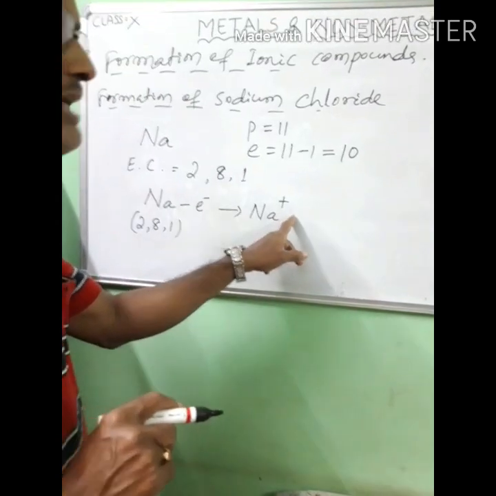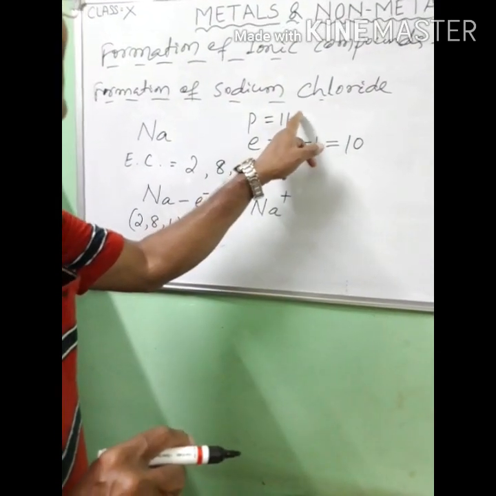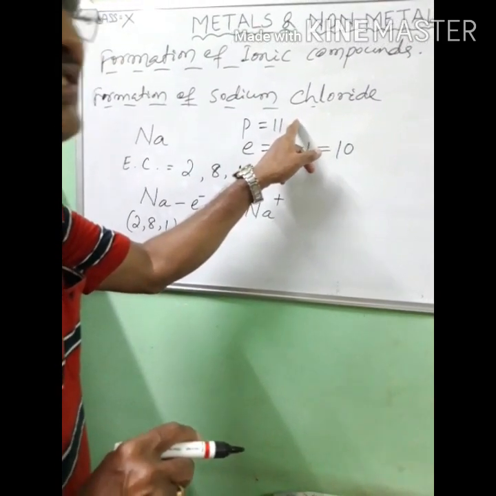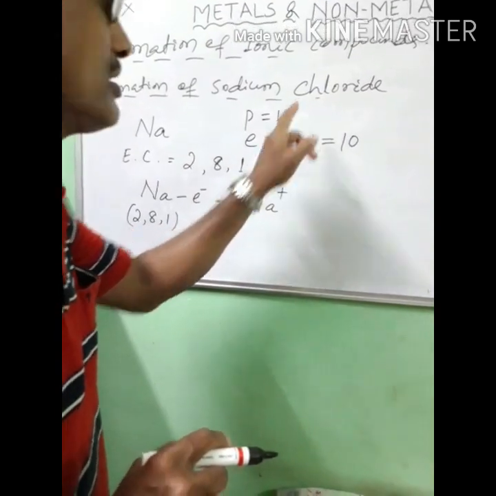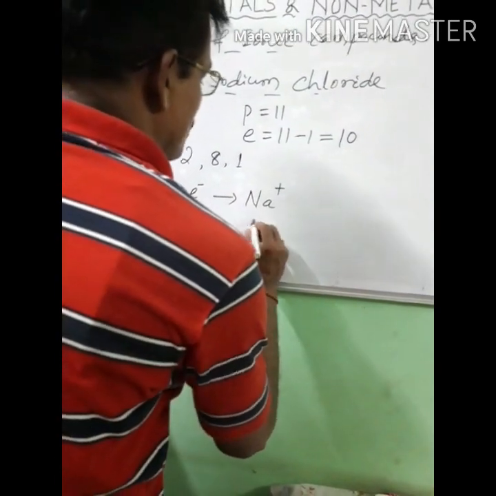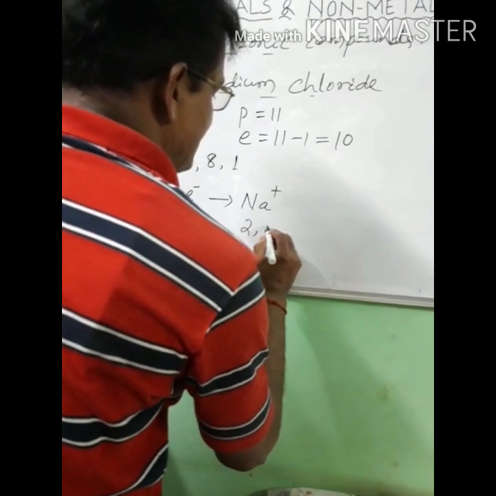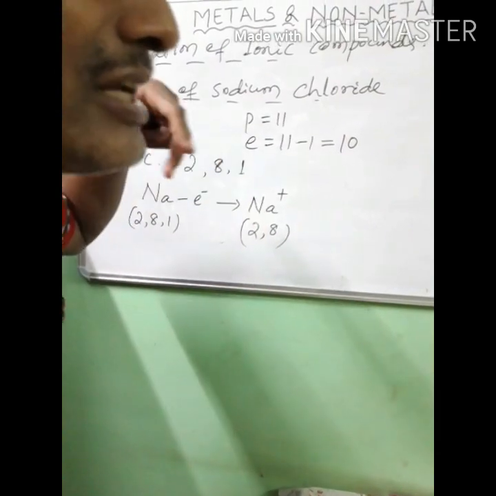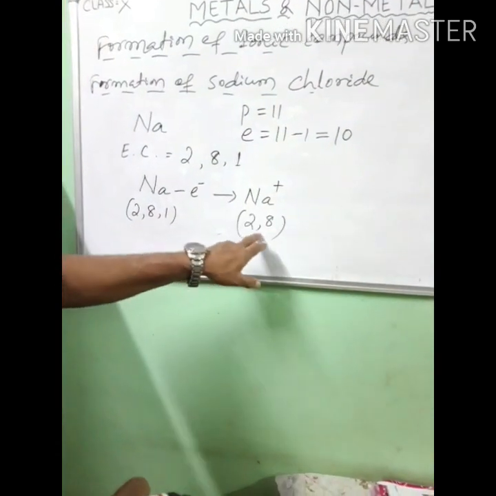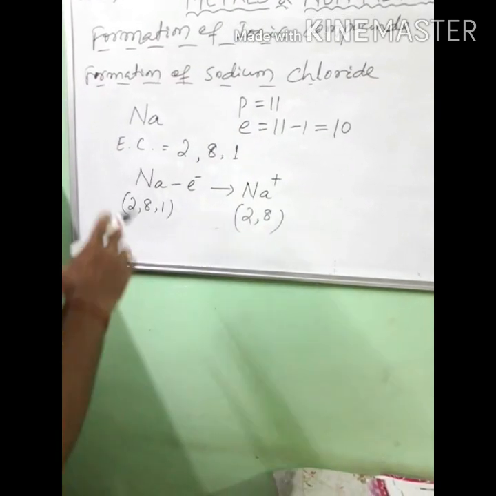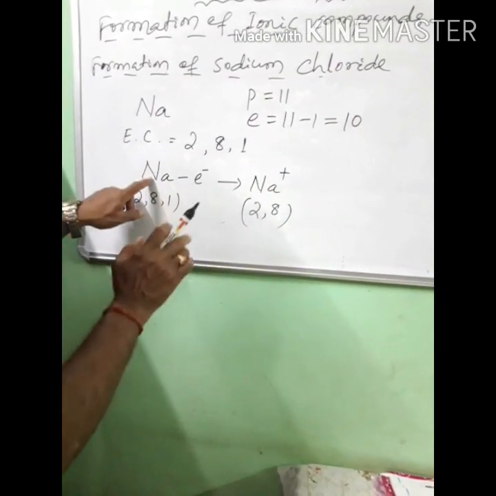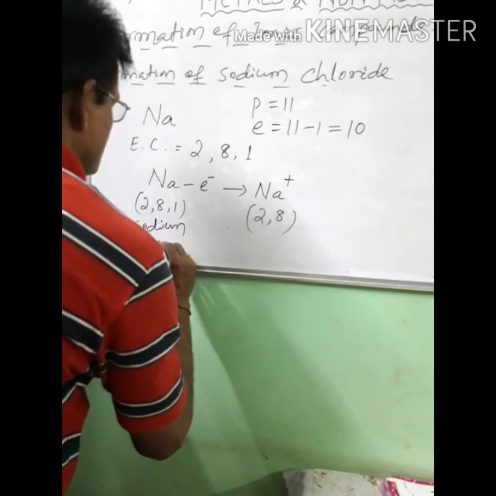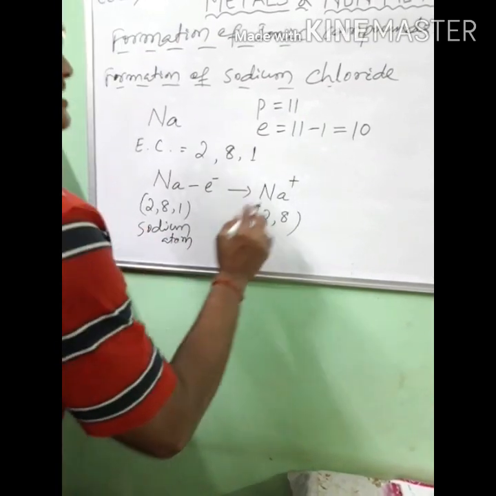Why Na plus? Here there is one surplus positive charge, that is a proton. One extra positive charge. Okay, one extra proton. So the electronic configuration is 2, 8, because the sodium atom already gave 1 electron. Clear? So this is sodium Na, the sodium atom. This is the sodium atom, and this is the sodium ion.